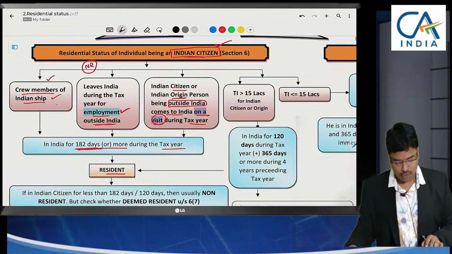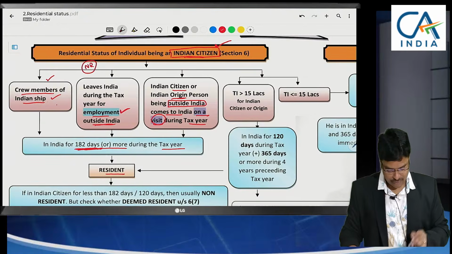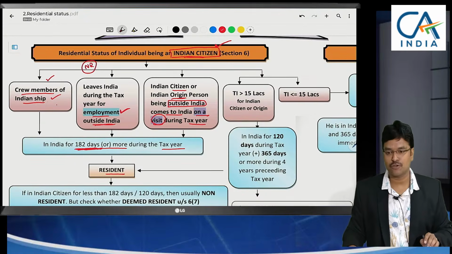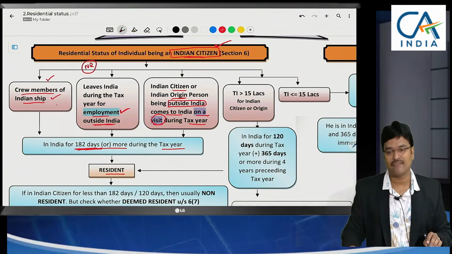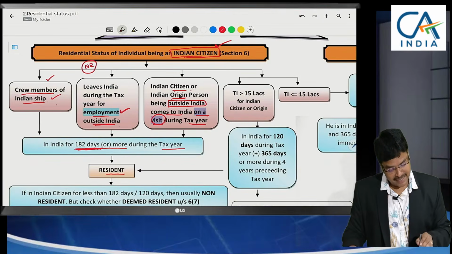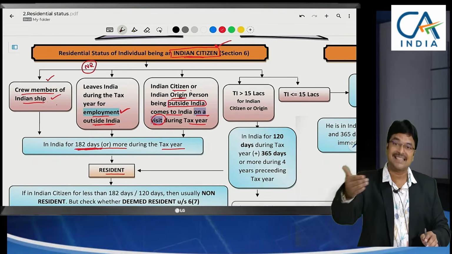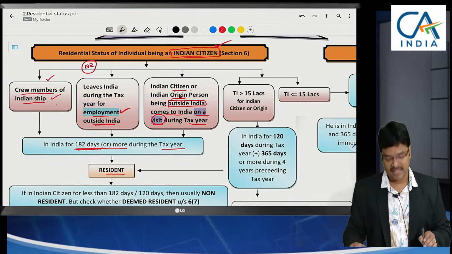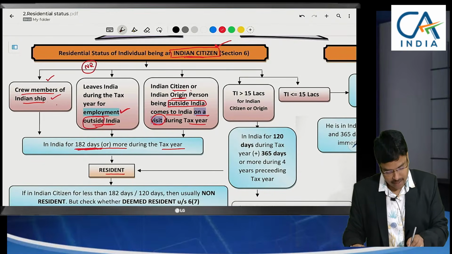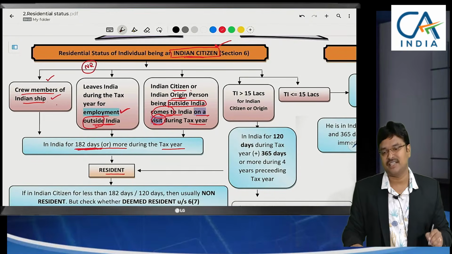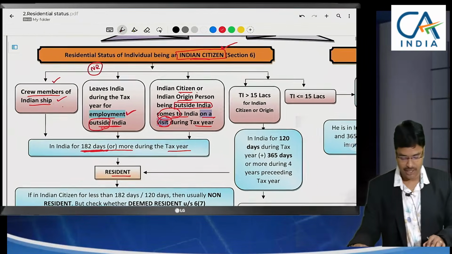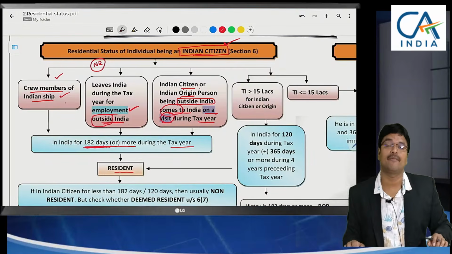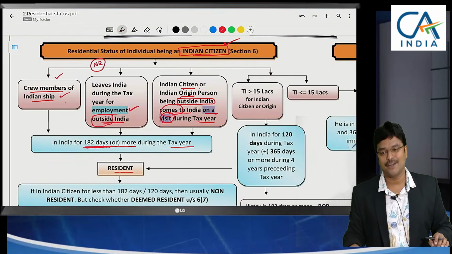Okay. So Indian citizen, crew members of Indian ship, 182 days they have to stay in India to become a resident. A person leaving India for employment outside India also, they should stay 182 days in India. Indian citizen or Indian origin, when he is coming to India on a visit, this one going outside India, this one coming to India on a visit. So in this case also they will be treated as Indian citizen on a condition, they will be treated as resident if he is in India for 182 days or more.